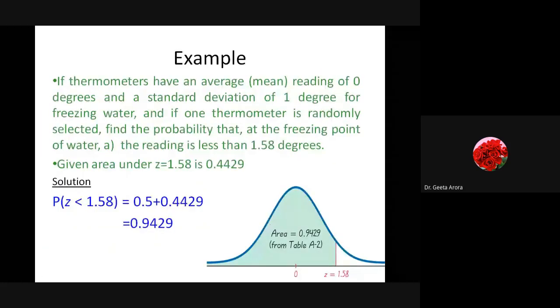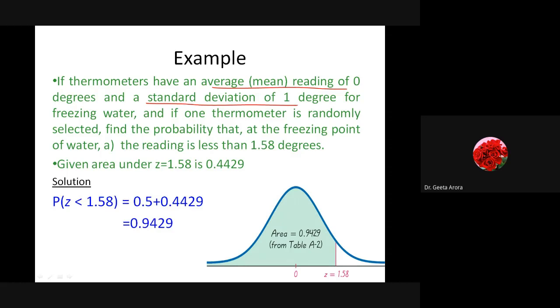Let us start with the next example. When we do some numericals, you will get clarity on what is actually going on and how we are looking at the areas. Here in this example, the thermometers have an average reading of 0 degrees and a standard deviation of 1. Whenever the mean is 0 and the standard deviation is 1, is there any need to convert x into z? Just think about it. Earlier we said that whenever we work with normal distribution questions, we have some mean and standard deviation, and in order to solve it, we have to convert into the standard normal distribution.